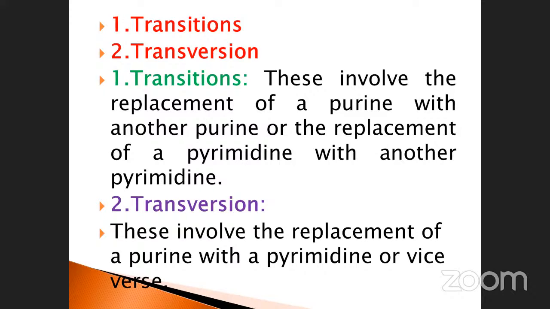Transversion. These involve the replacement of a purine with a pyrimidine or vice versa, whatever it may be. Suppose in a particular place the adenine is there. It can be removed and replaced by cytosine. Purine removed and a pyrimidine added. Or suppose the pyrimidine is present at that place: remove the pyrimidine and add the purine. This is transversion. These are the two types of substitution.